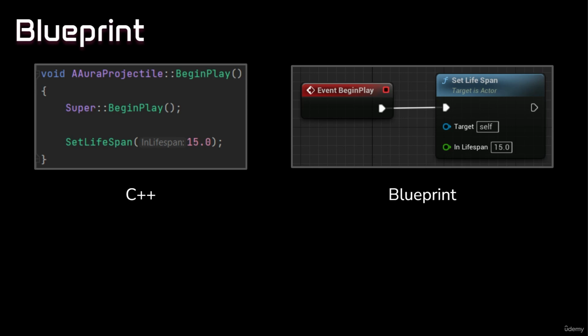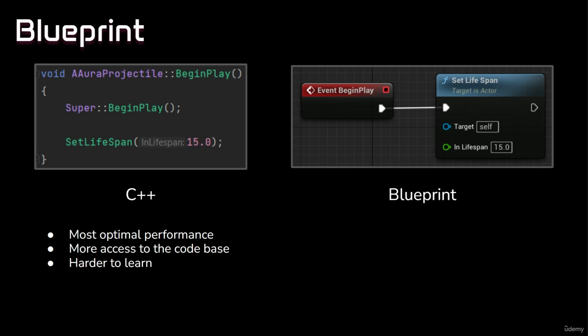Now, there are pros and cons to developing gameplay behavior by coding in C++ versus the Blueprint scripting system. In Unreal Engine, C++ is a highly performant programming language, which basically means that in general, a set of instructions performed in C++ will be executed more quickly than the same set of instructions performed in Blueprint. So C++ is technically more performant than Blueprint. C++ programmers also have more access to the code base, so they are able to reach parts of the engine that aren't exposed to Blueprint. This power comes at a cost, however, as C++ is harder to learn and takes more time to get up to speed on the fundamentals of programming.